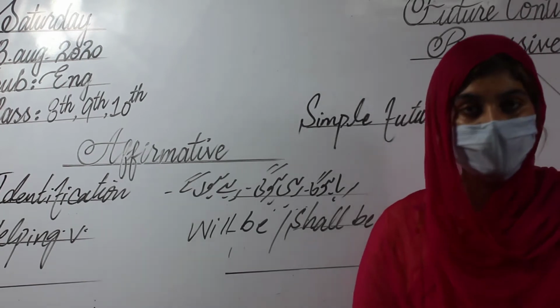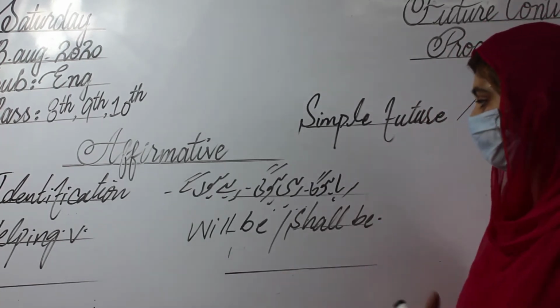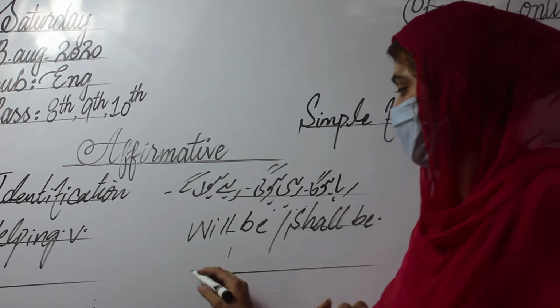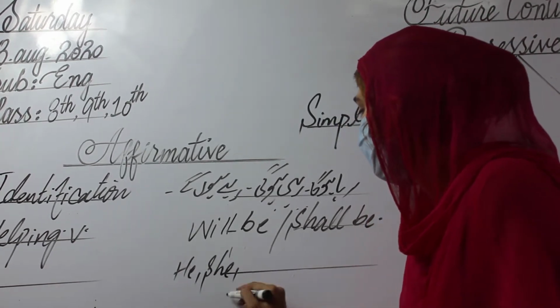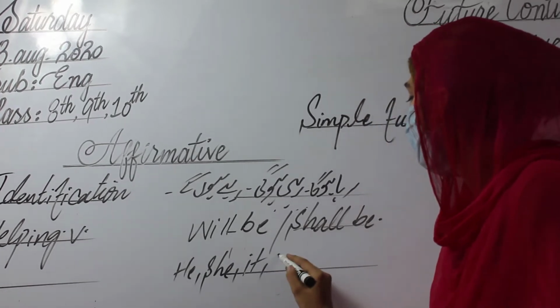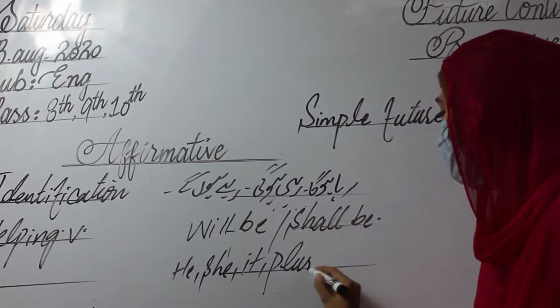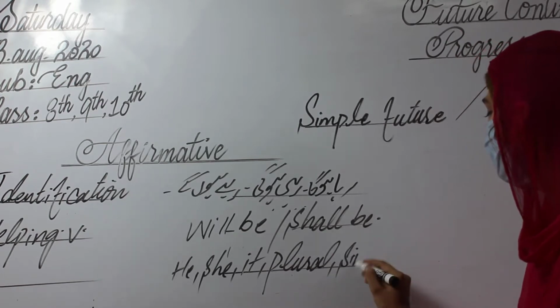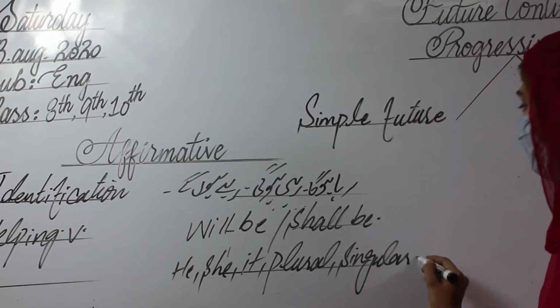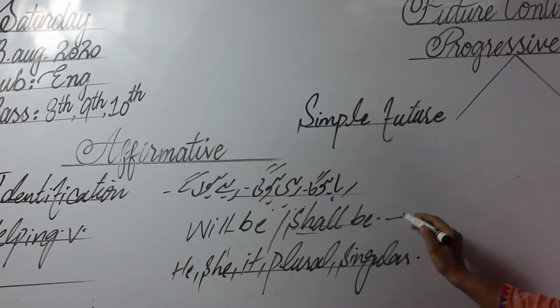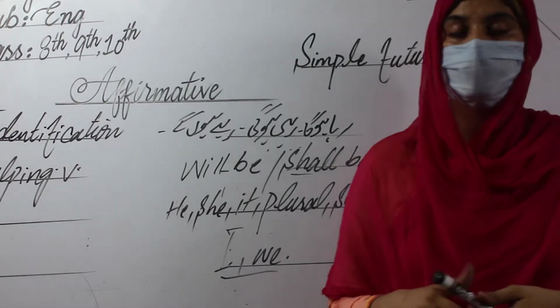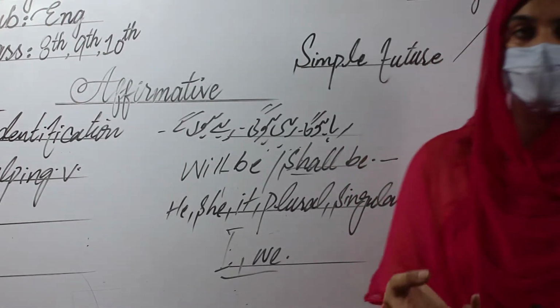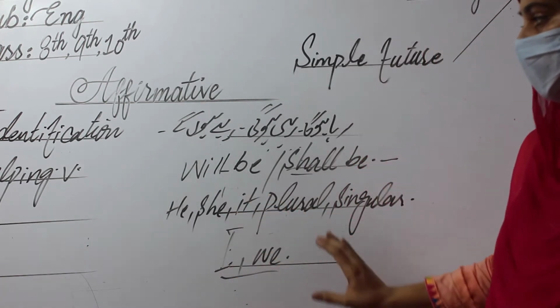But according to the grammar rule, grammatically, we have to use will with the subjective words he, she, it, and the plural and the singular. And shall we will use only with I and we. While handling any sentence or statement, we have to focus on the grammar.